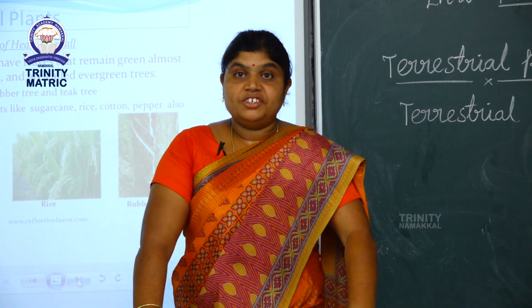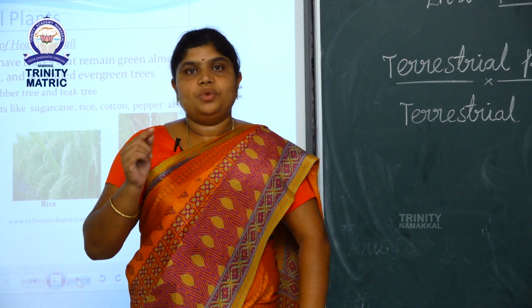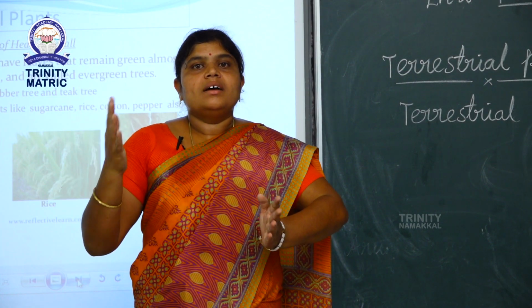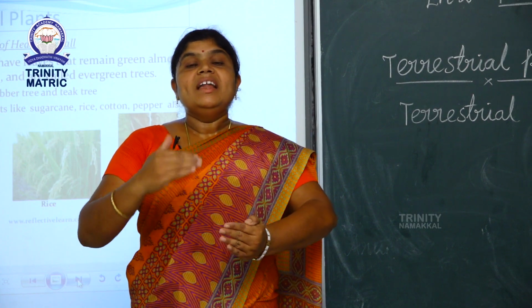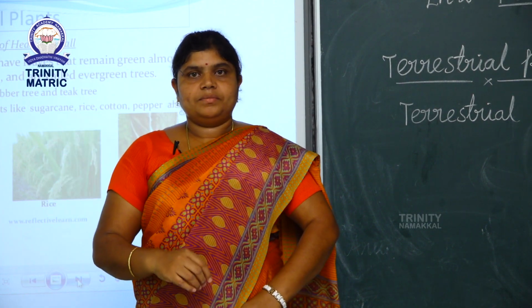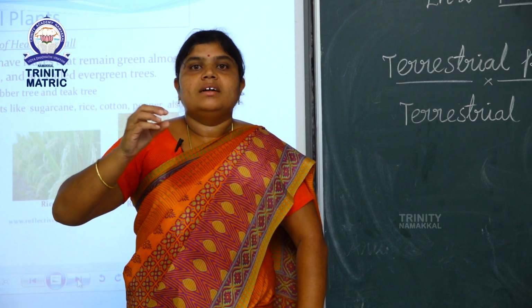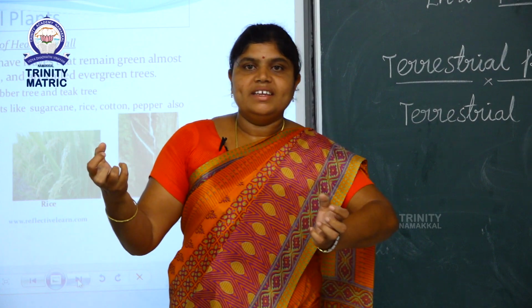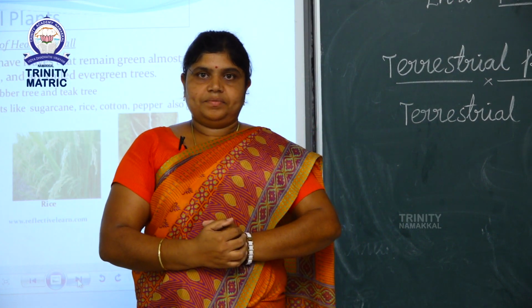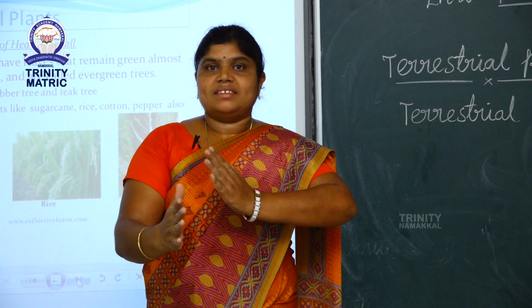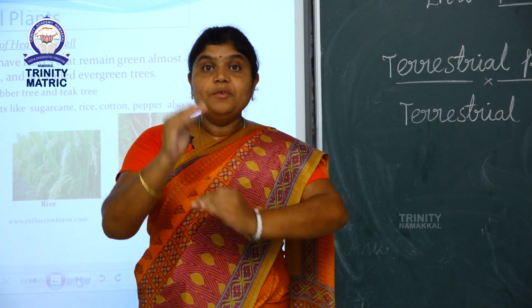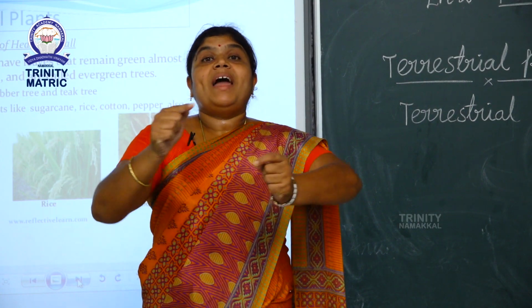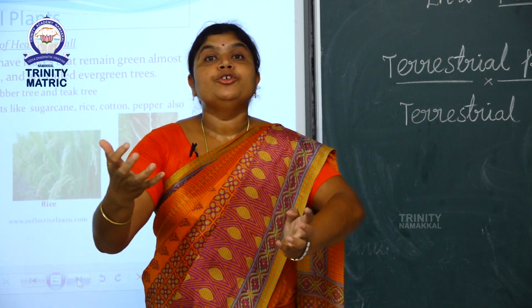The last type of terrestrial plants is mangrove plants. Some plants live in saline water. These plants live in clayey soil. Actually, clayey soil is very sticky in nature. So some particular type of plants live in saline water. So these plants are called mangroves.